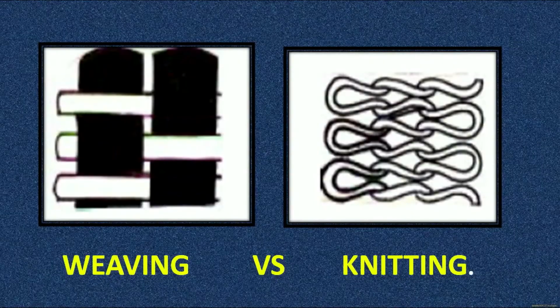You can see the process of weaving and knitting here. In the weaving process, two sets of yarns are used, and they are interlaced at right angle, so that an intermesh kind of sequence is formed. While in knitting, you use a single kind of yarn, but you interloop it in such a way that a beautiful interlooping sequence can be made. In this, the crosswise are called courses and the lengthwise are called wales, whereas in weaving the crosswise are called weft yarn and the lengthwise are called warp yarns.